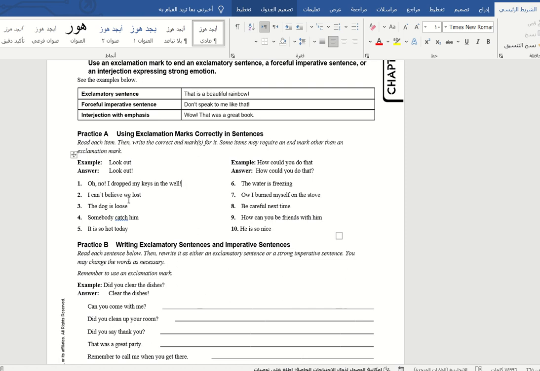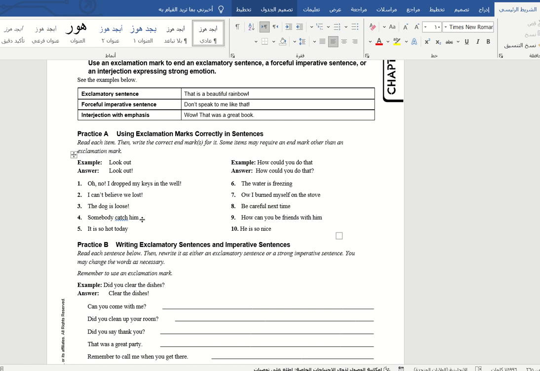Okay, I can't believe we lost. Okay, also here, the dog is loose. So here also, somebody catch him.